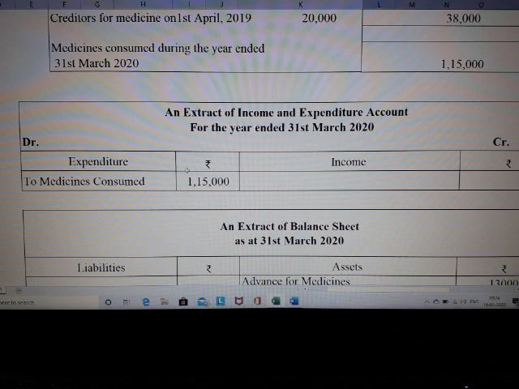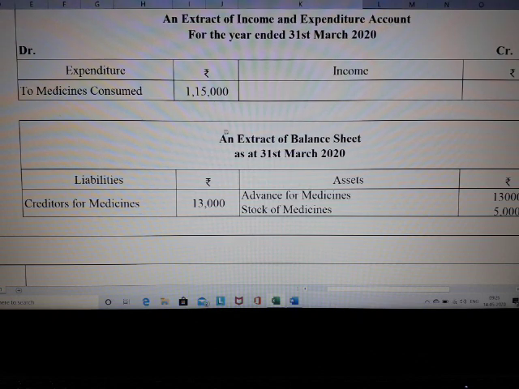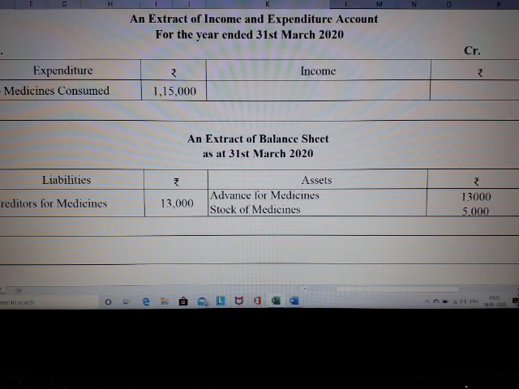Correct? Right. The next one is you have the opening and closing creditors, but only closing creditors will appear in the balance sheet. So creditors need to be shown. Apart from these, do we have anything to project in the balance sheet? Nothing. So you just prepare your balance sheet, stating that it is an extract of the balance sheet as at 31st of March 2020, liabilities and assets, and in this case both will have values.